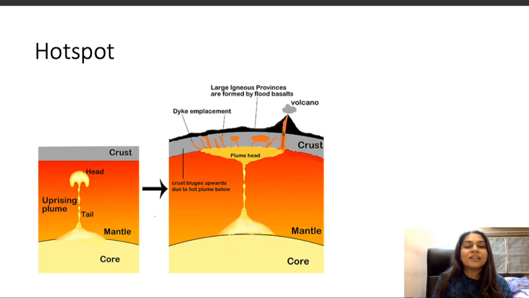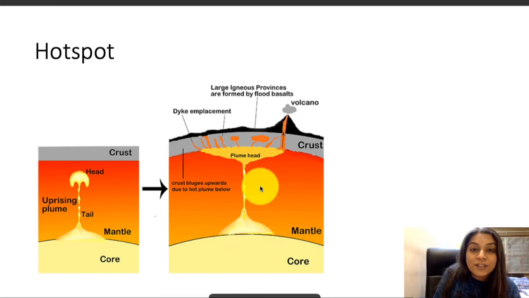Similarly, in the earth's interior there is one place from where a bubble of very hot lava keeps coming out because of convection. That lava is much hotter than the other lavas. It is so hot that it has the capacity to melt away the lithosphere. So when it reaches up and meets the surface of the lithosphere, it melts through and comes out.